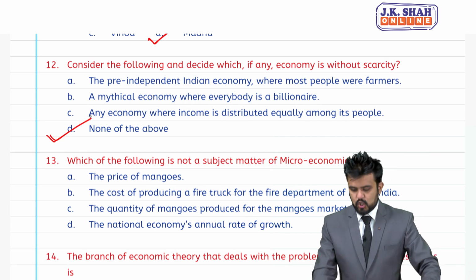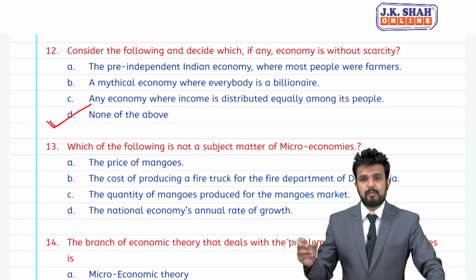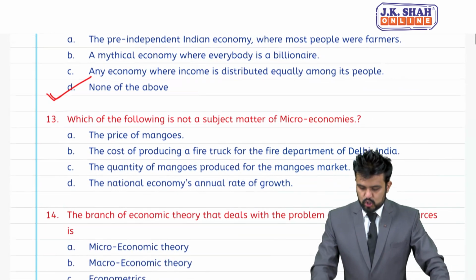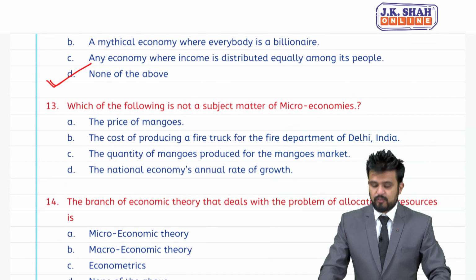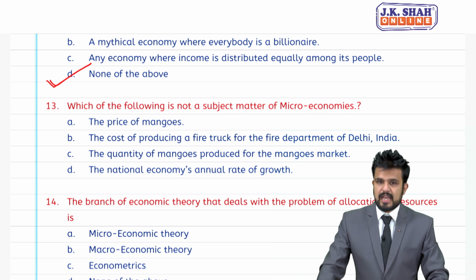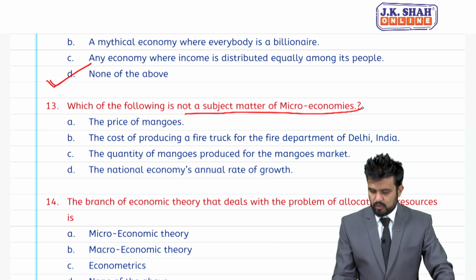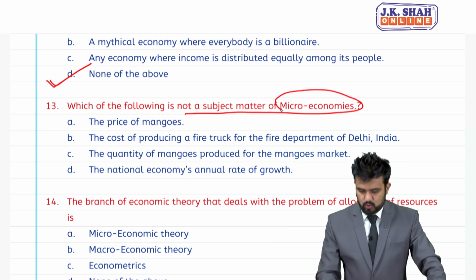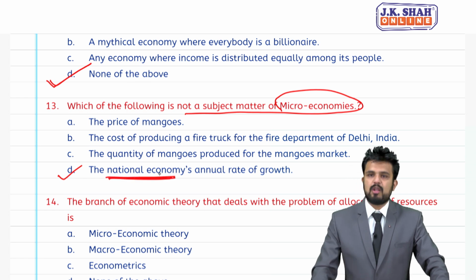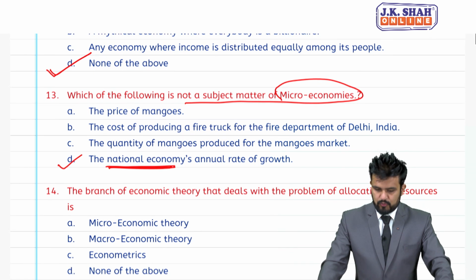13th, which of the following is not a subject matter of microeconomics? A, the price of mangoes. B, cost of producing a fire truck for the fire department of Delhi. C, quantities of mangoes produced for mango market. D, national economy's annual growth rate. Not a subject matter of micro, they are telling. So, D should be the answer, because here they are talking about national economy annual growth rate. Nation represents macro. So, for 13 answer is D.